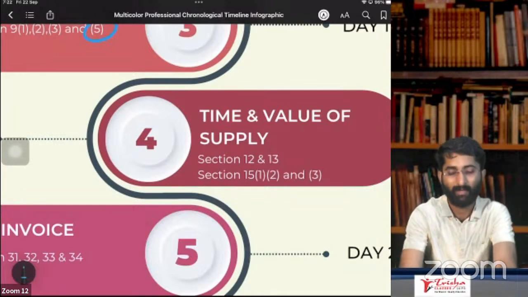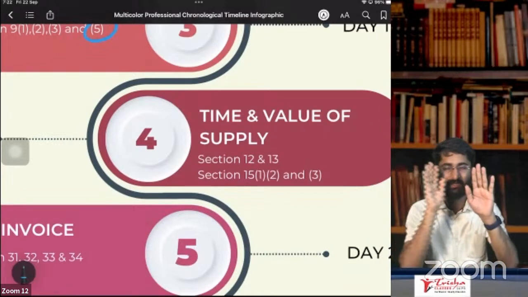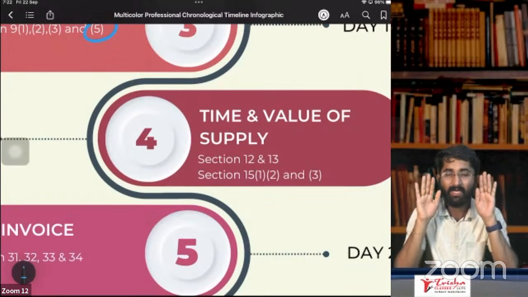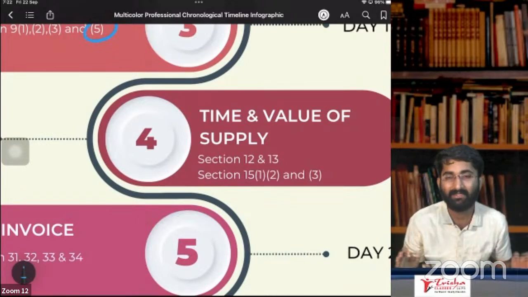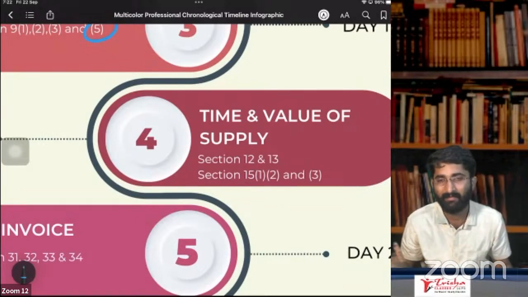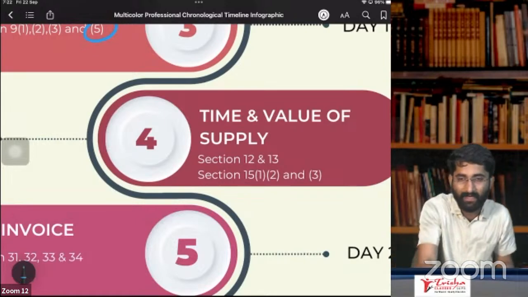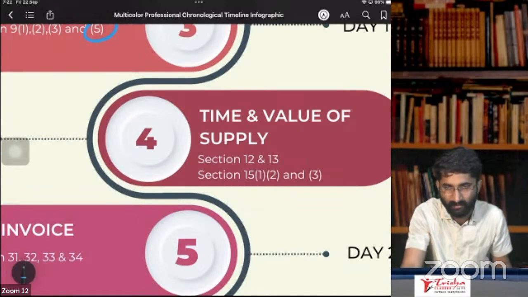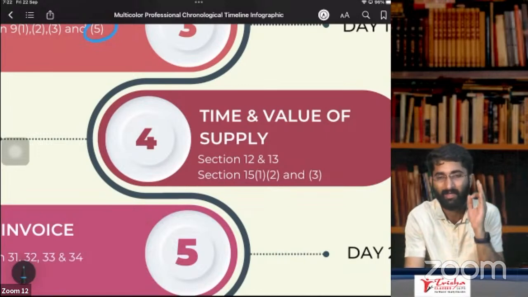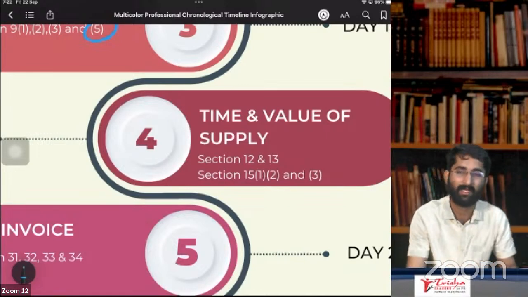Lastly, section number 12 or section number 13, subsection 6. It is in case of interest, late fee and penalty. In case of interest, penalty and late fees, it is the receipt. The exact receipt date will be the time of supply.